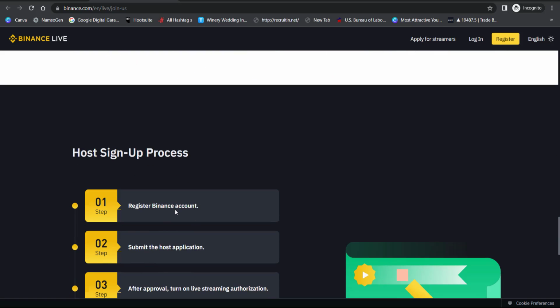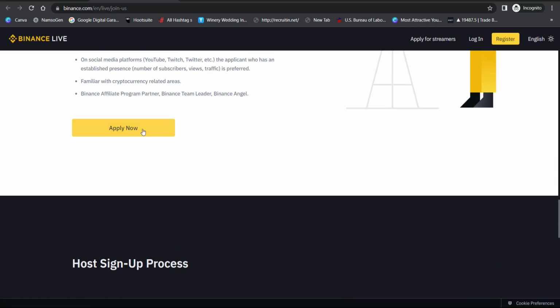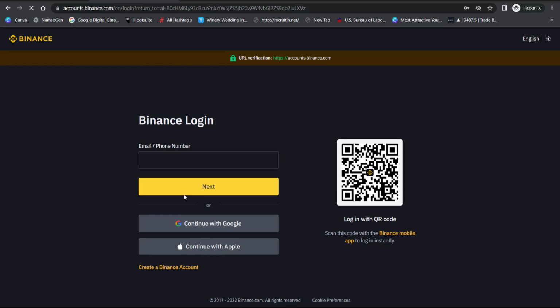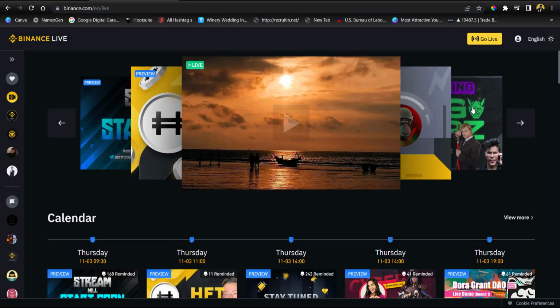So all you have to do is to simply click on this apply now, and then you're going to see where you're supposed to apply. It will just take me to the interface. So the next thing you're going to do is to just put in your email and then log in. I'll not be able to do that because I've already applied. I'm one of them, but the steps are easy. Just fill in your information and click on apply. After like 7 days, they will respond to you, and that is all about applying for Binance Live.